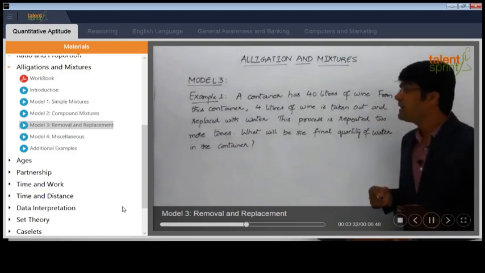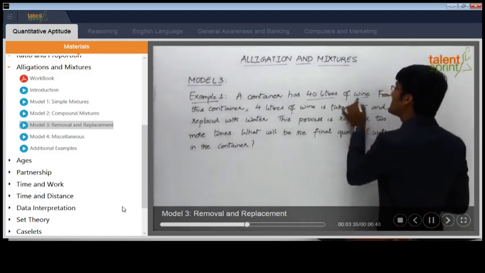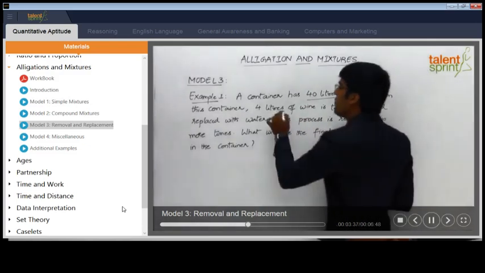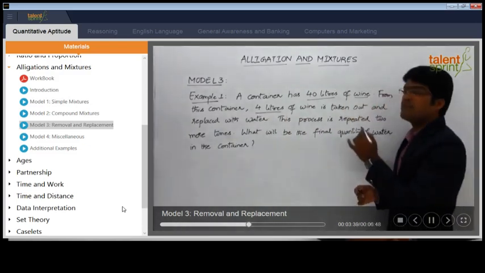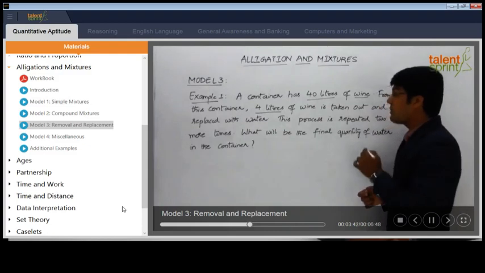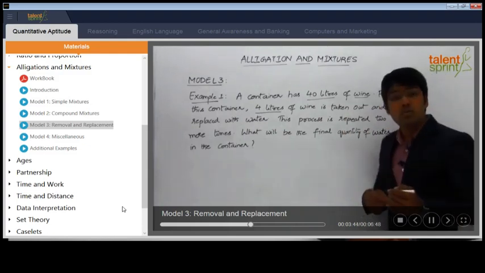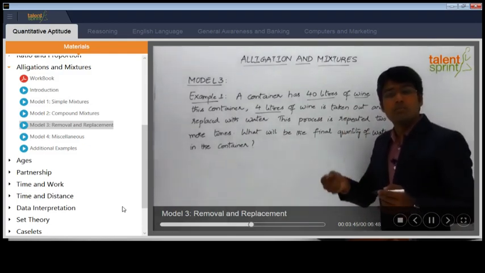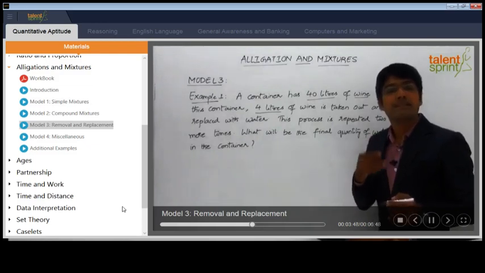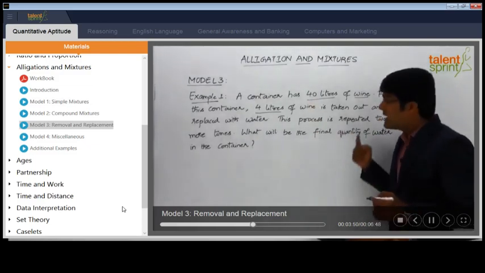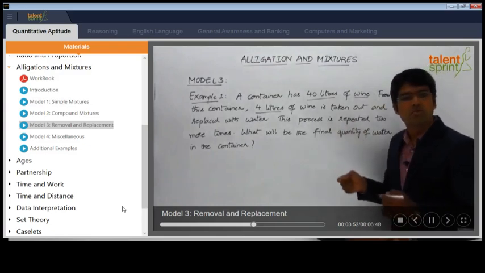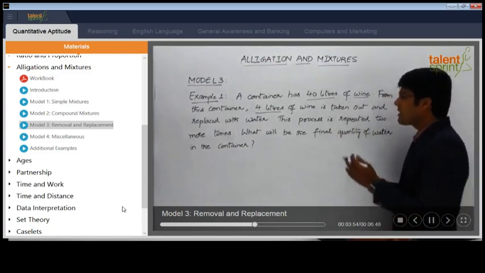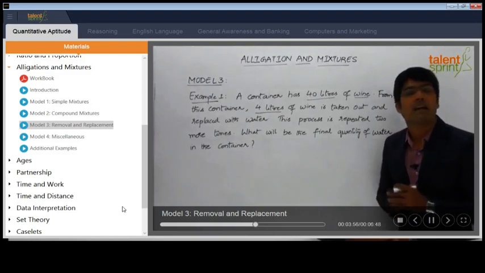As you can see here, initially we have 40 liters of wine, out of which 4 liters is taken out and replaced with water. And this operation or this process is repeated 2 more times. So that means this removal and replacement has taken place a total of 3 times. Initially it was done once and then repeated 2 more times. So total 3 times. What will be the final quantity of water in the container?